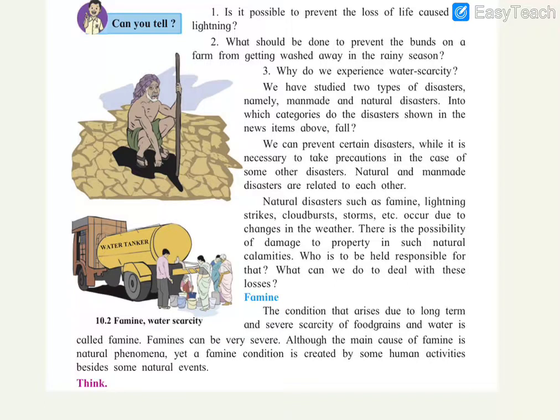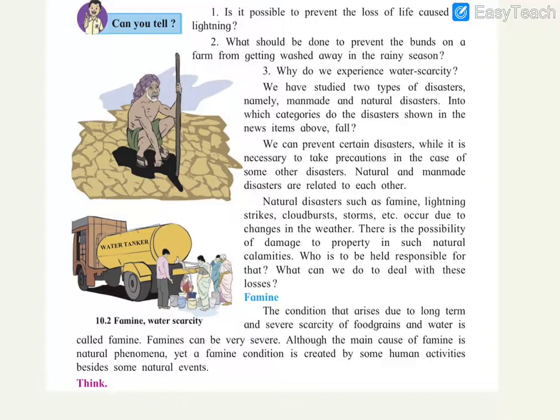The next question is, what should be done to prevent the bunds on a farm from getting washed away in a rainy season? So we have seen in farms there are many bunds that cover water. So in rainy season these bunds get broken and the water gets washed away and land gets washed away in rainy season. So what we can do to prevent that? We can grow small grass trees on that bunds, so that it will have more strength to withstand the rainy season.